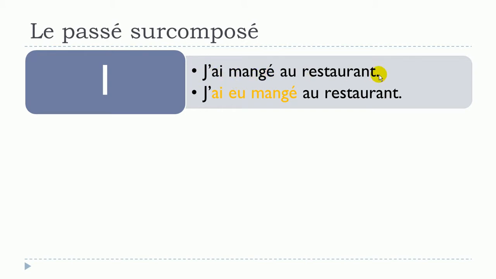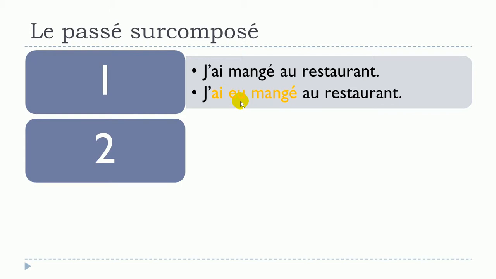If you want to make le passé surcomposé, an example is j'ai eu mangé au restaurant. You can see that this manger form, the participe passé, doesn't change. No changes here. But this first part will change. In that case you get avoir at the passé composé form, whereas before avoir was at the present form.